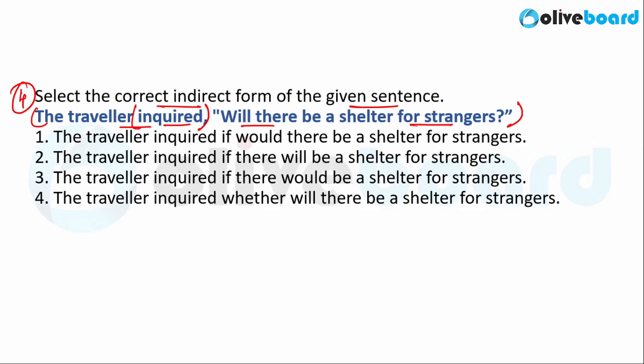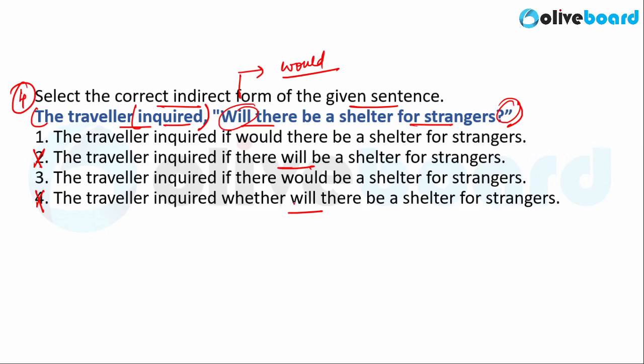So go through the options carefully. Notice that you will have to change this interrogative sentence into a declarative sentence. That is, you will have to remove the question mark also of the statement. The change that takes place here is will. Will must be changed to would. So, will is always changed to would in case of indirect form. We can negate options 2 and 4 on the basis of this change, because option 2 and option 4 both use will here. So we have negated two options.